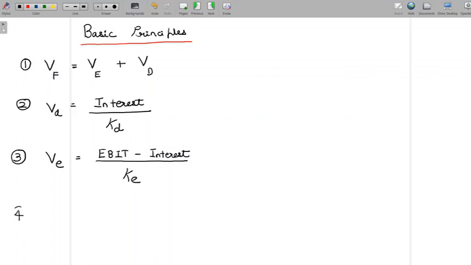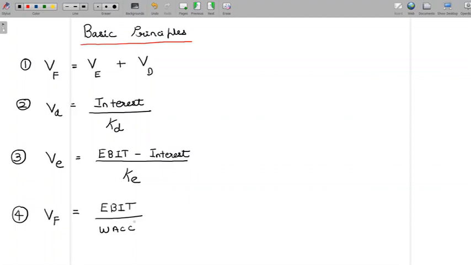And we have the fourth principle, which also talks about the value of the firm, which is value of the firm is EBIT divided by WACC. And we know WACC refers to weighted average cost of capital.